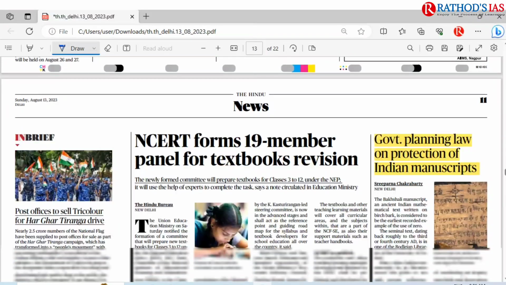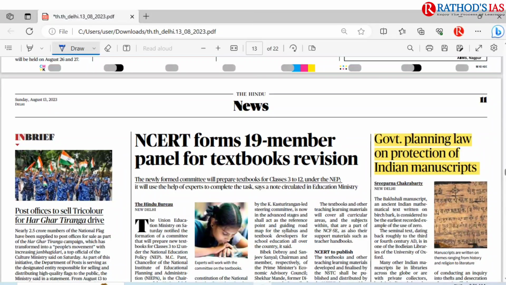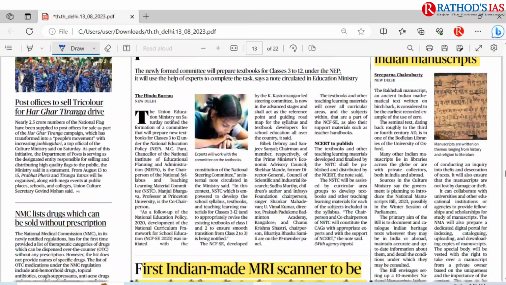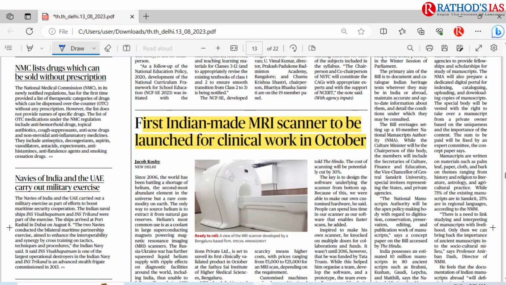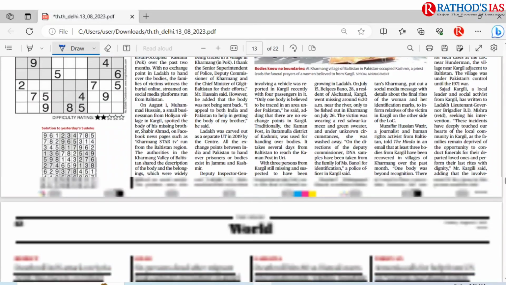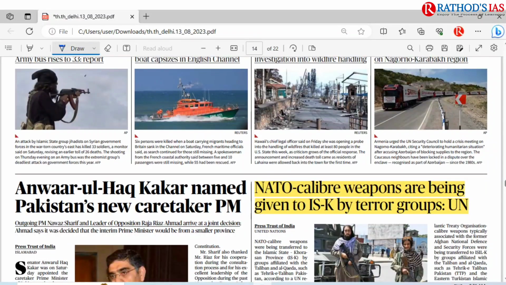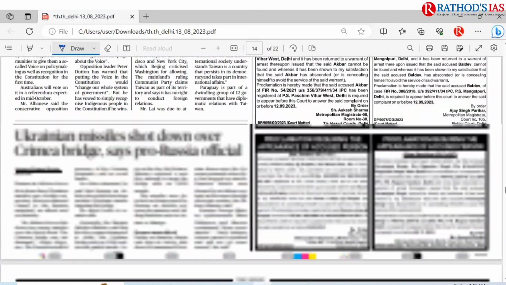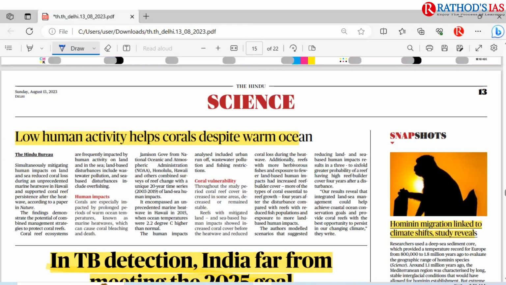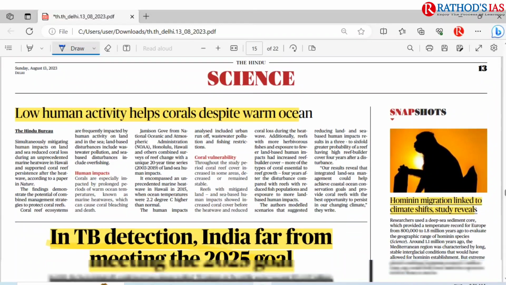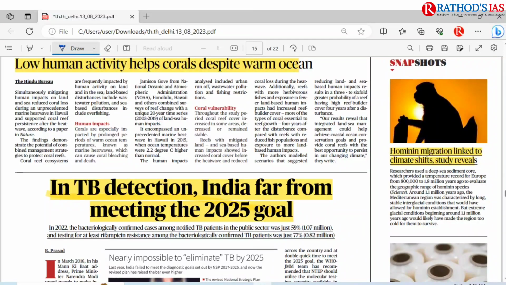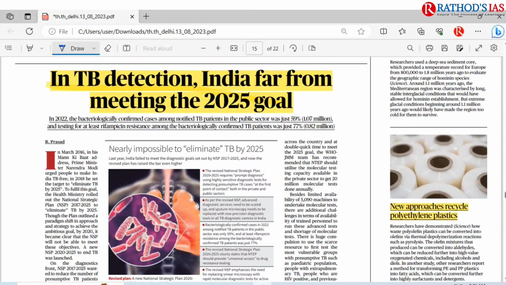And in page number 11, you can see this article, Government Planning Law on Protection of Indian Manuscripts. And this one is first Indian-made MRI scanner to be launched for clinical work in October. So it is one milestone that I can say in the field of medical. And this one is NATO caliber weapons are being given to ISK by terror groups, says United Nations. I discussed this topic. And in the science page, you can see low human activity helps coral despite warm ocean. I discussed. And this one is hominin migration. I discussed this topic.